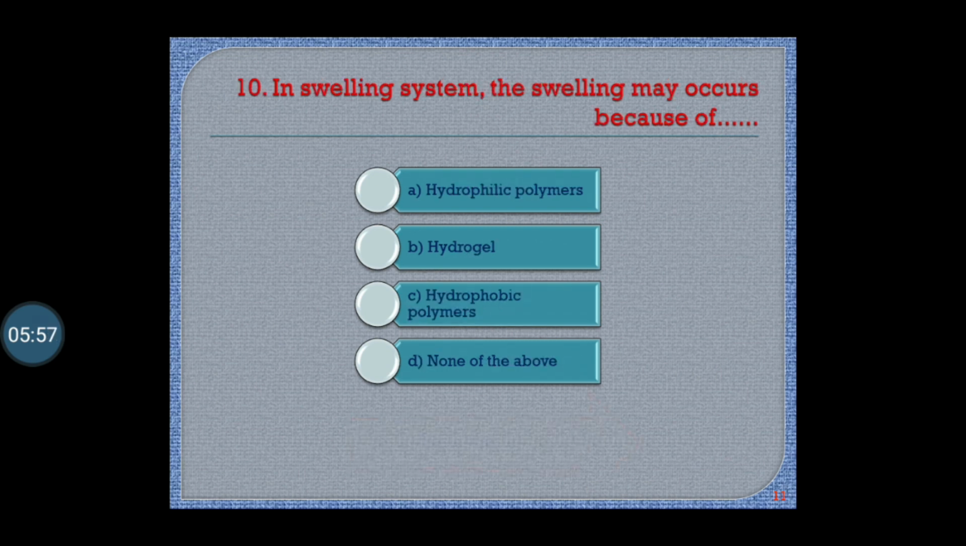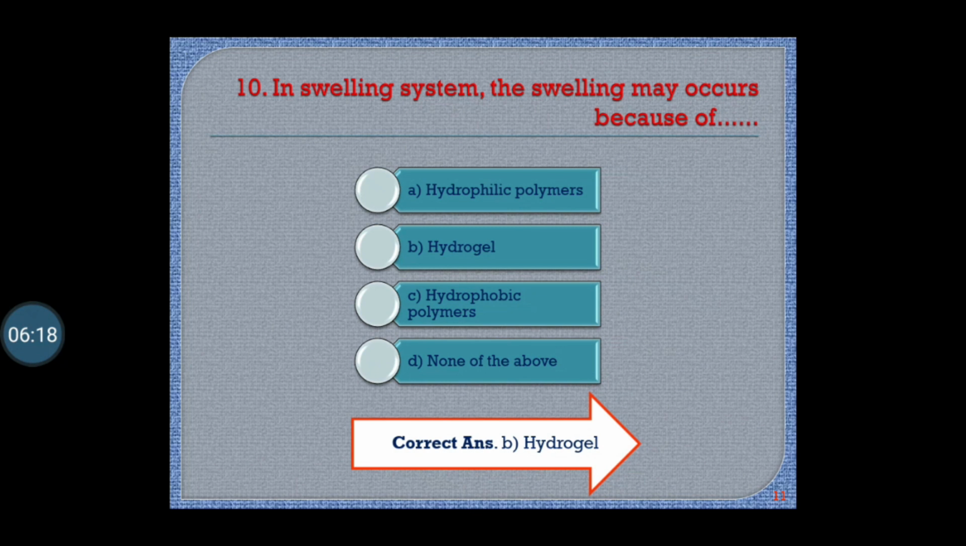Question number 10. In the swelling system, the swelling may occur because of: A hydrophilic polymers, B hydrogel, C hydrophobic polymer, D none of the above. Correct answer is B, hydrogel. In swelling system, the swelling may occur because of hydrogels.